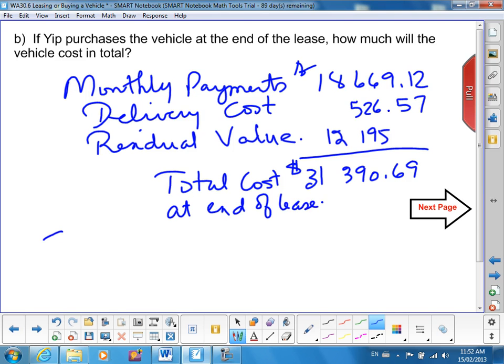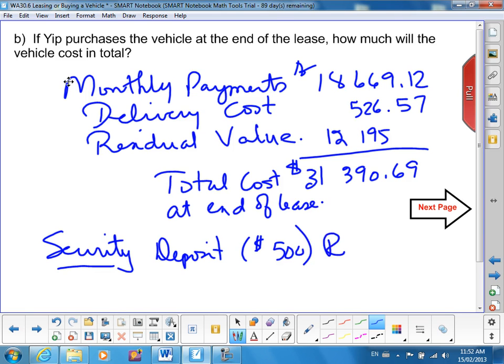Now, you might be wondering about the security deposit. How come that's not in the total? Well, the security deposit of $500 is returned. So we don't include that in the total cost. Because you give the security deposit and then you get it back if you return the vehicle in good working condition, or if you're buying the vehicle outright, you get the security deposit back.